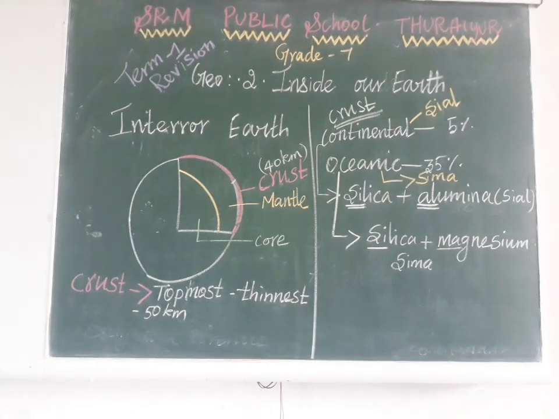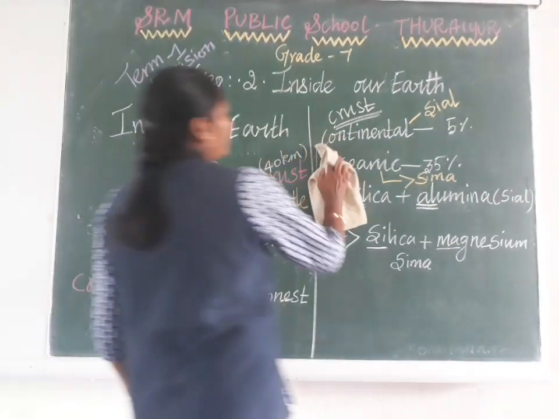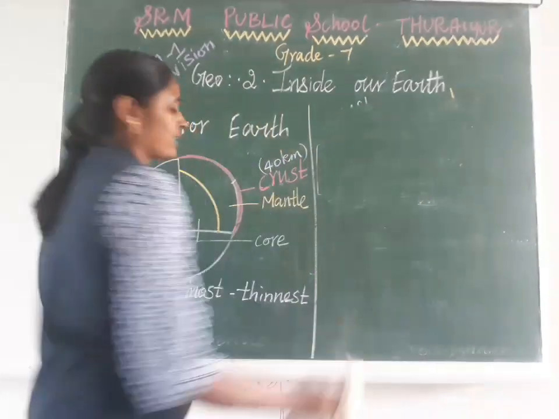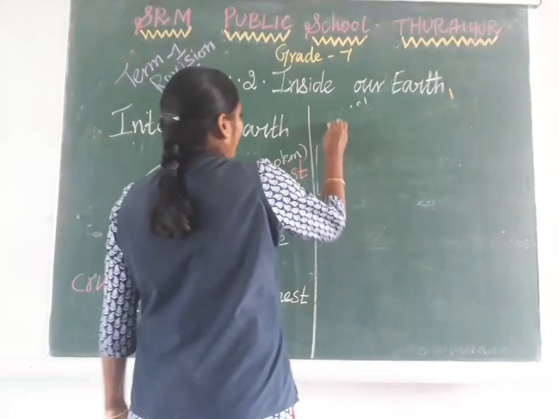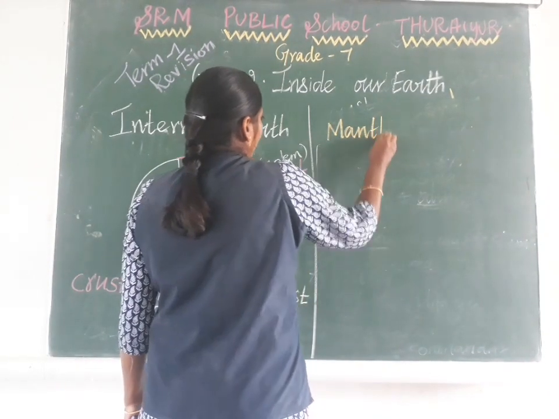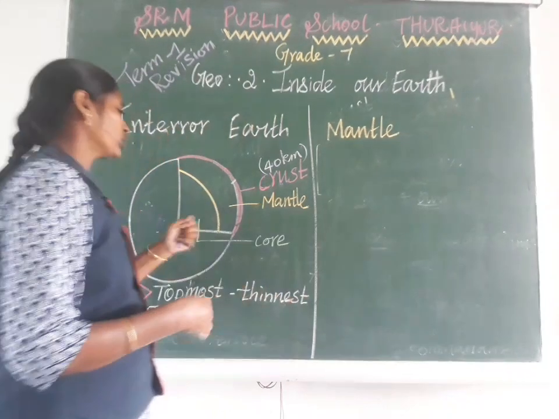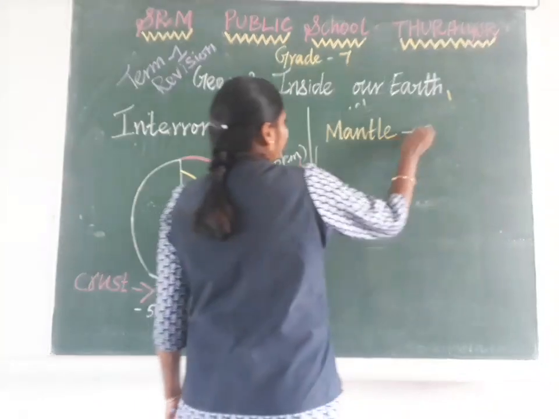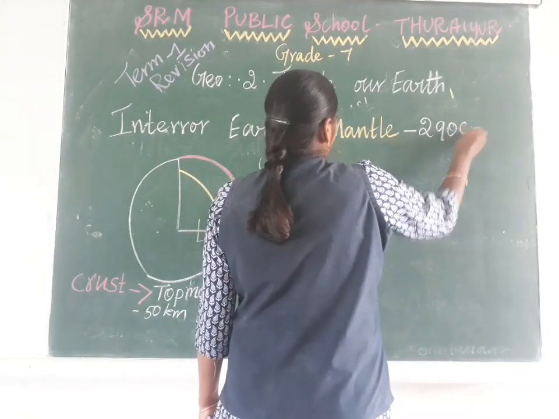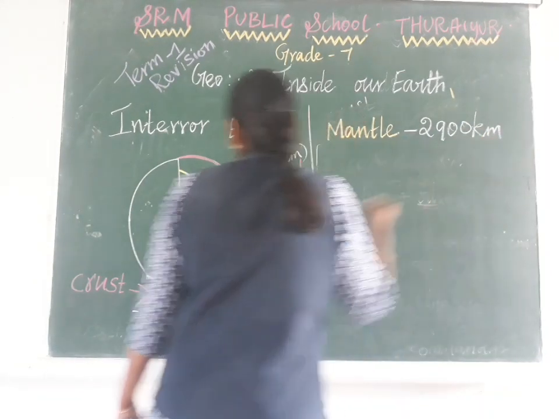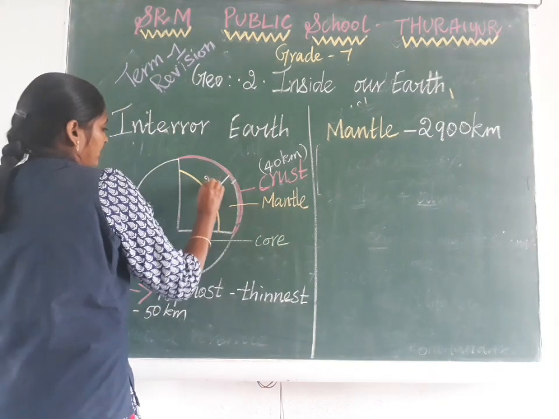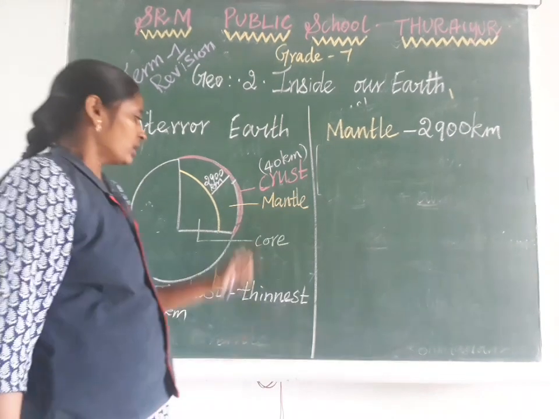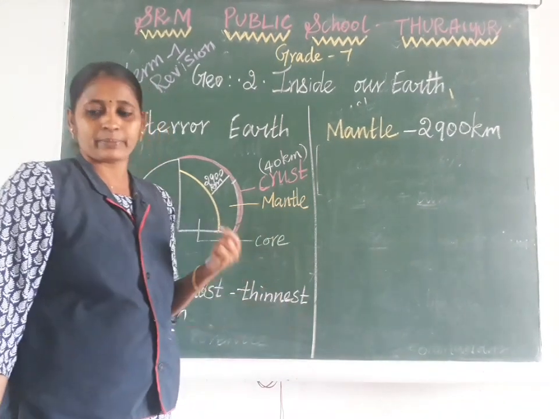Next is mantle. The second layer is mantle. Where is the mantle located? Below the earth crust and above the core. So what is the depth of the mantle? 2900 kilometer.